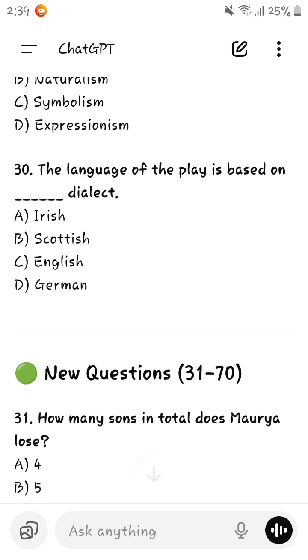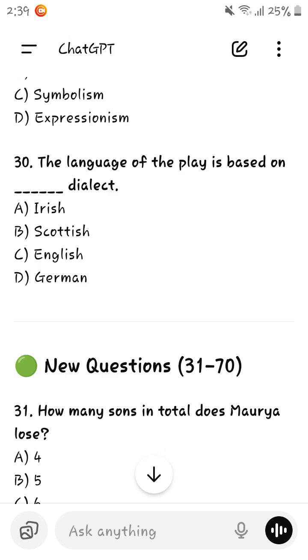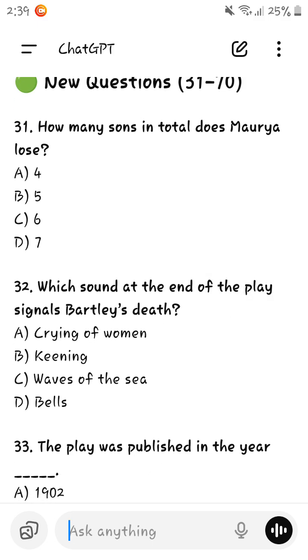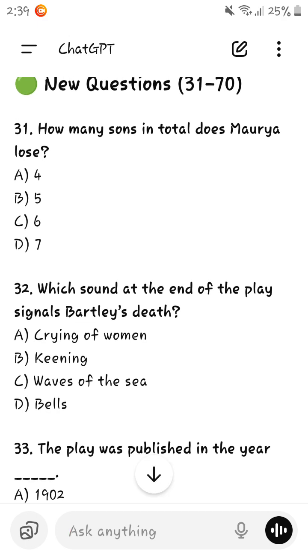See, the language of the play is based on Irish dialect. The language of the play is based on which dialect? Irish dialect. How many sons in total does Moria lose? 6 sons, not including that, but she lost 6 sons. Her husband and her husband's father. Total 8 members she lost.